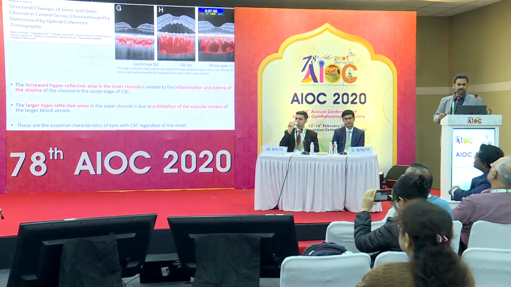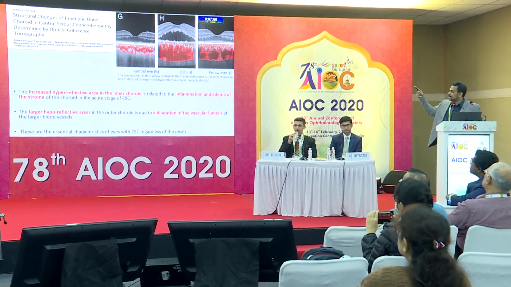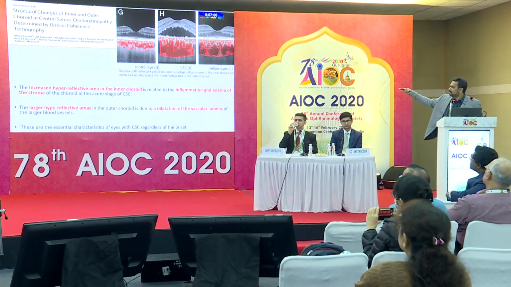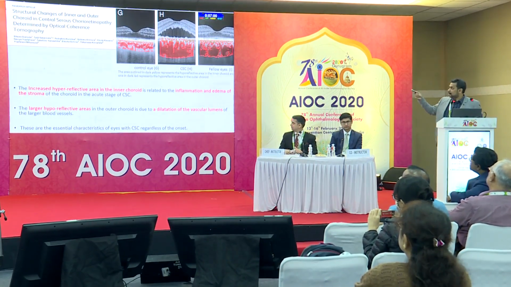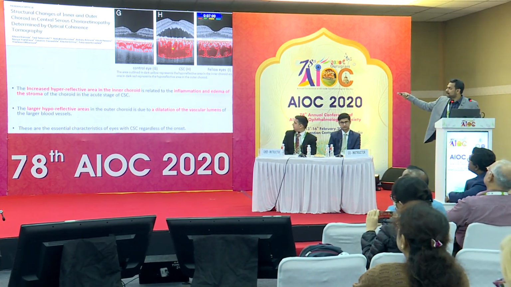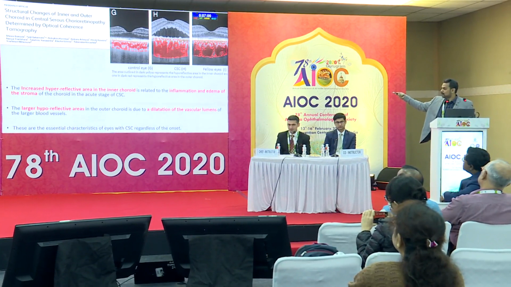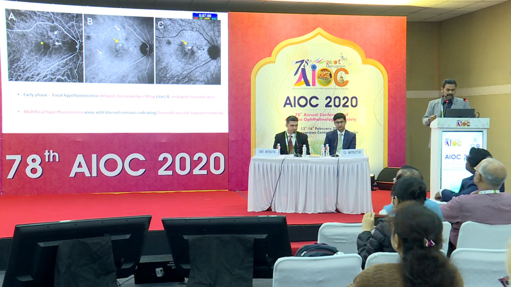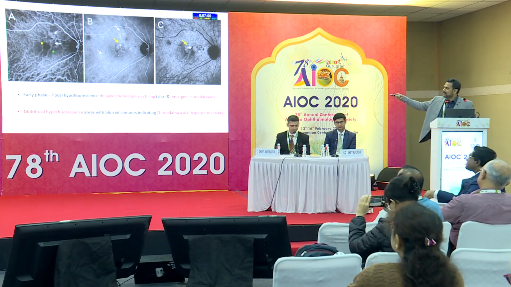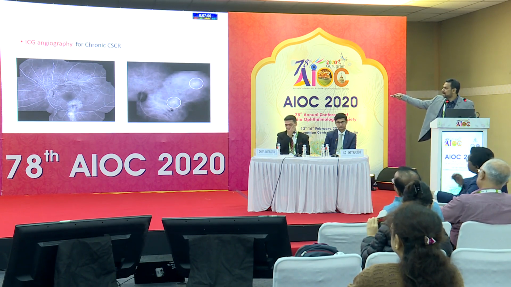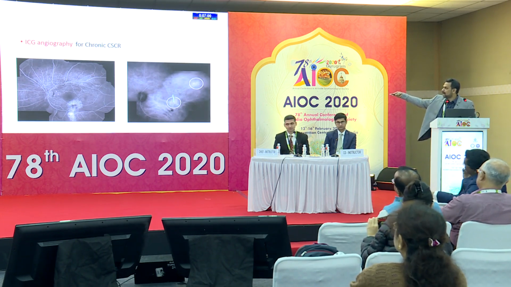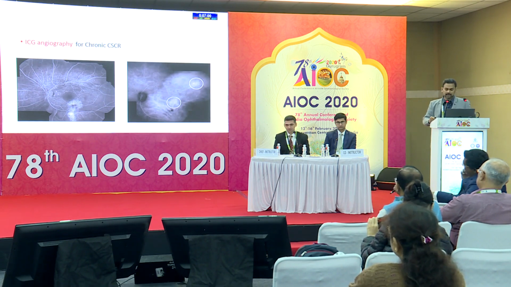What we learned from the binarized enhanced depth imaging is that the inner choroid has hyperreflective areas, which suggest inner choroidal inflammation as a pathophysiology, or it could be outer choroidal dilatation. These are seen as large hyporeflective areas in the outer choroid. Coming to the ICG, there will be an early filling delay and dilated choroidal vessels, and these are the multifocal areas of mid-phase ICG choroidal hyperpermeability. Depending on which quadrant is involved, all quadrants could also be involved.